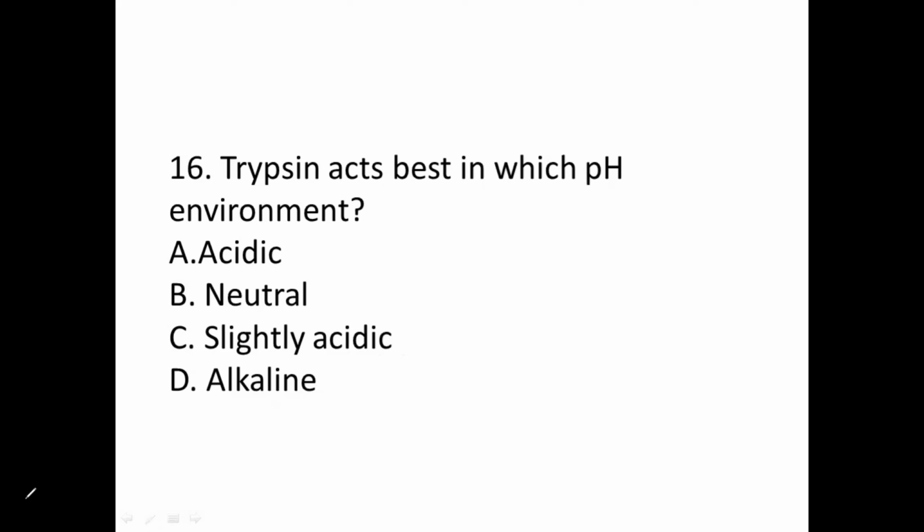Next question. Trypsin acts best in which pH environment? Trypsin is an enzyme which is released in pancreatic juice into the small intestine. So how is the small intestine environment? It will be alkaline in state. Done. So the correct option for this question is option D. Next question.